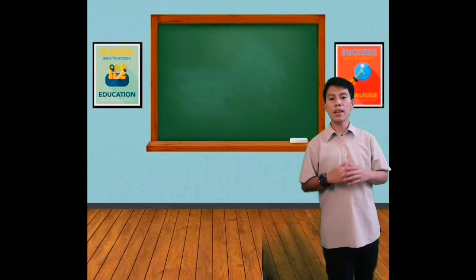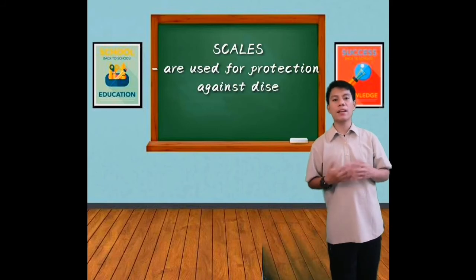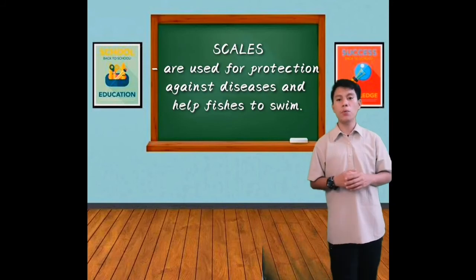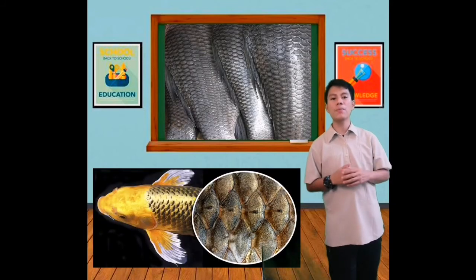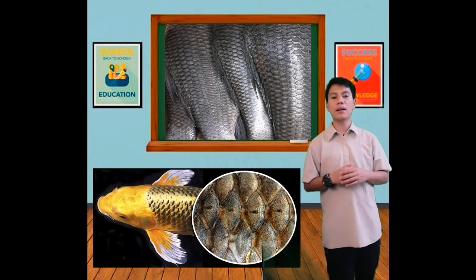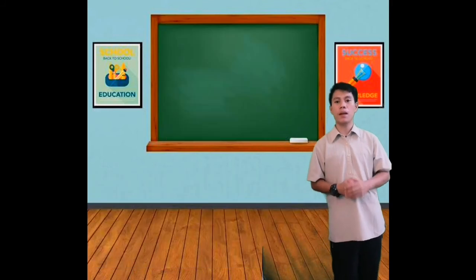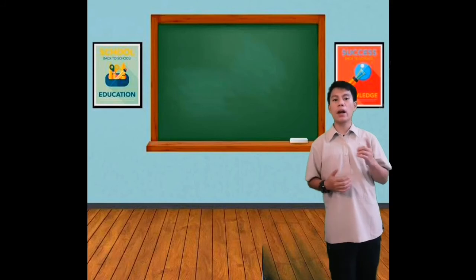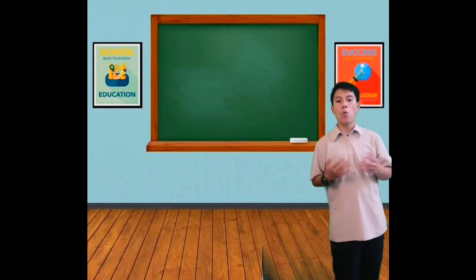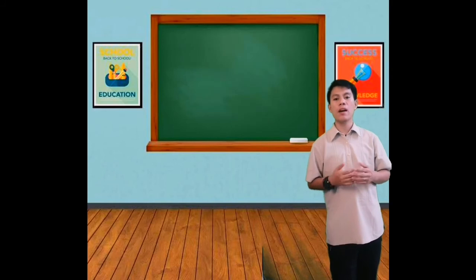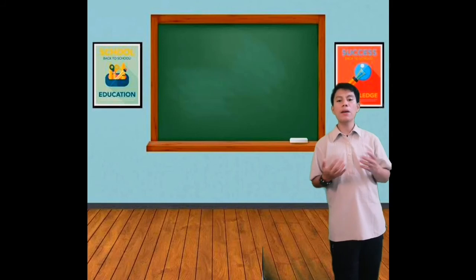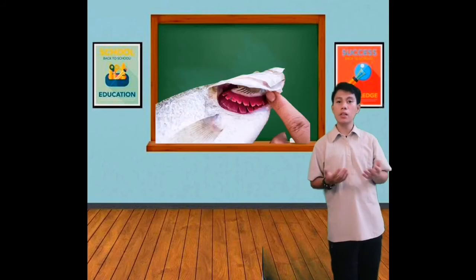When we say scale, it is used for protection against diseases and helps fishes swim underwater. Kaya naman karamihan sa mga isda ay may mga kaliskis. Lobster and shrimp have an exoskeleton or outside skeleton, while mussels and oysters have shells that are used for body protection. So upang sila ay makahinga sa ilalim ng tubig, ay mayroon silang tinatawag nating gills or hasang.